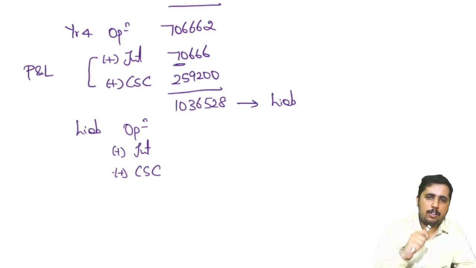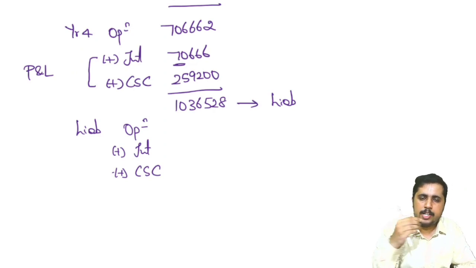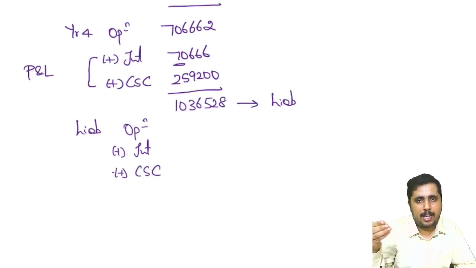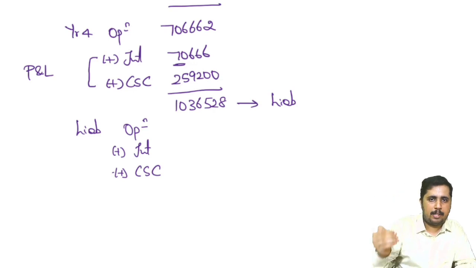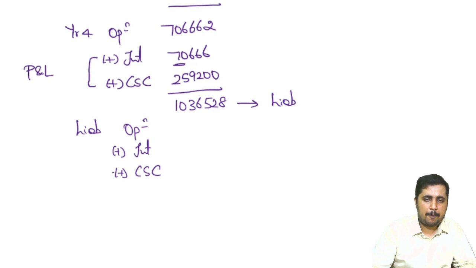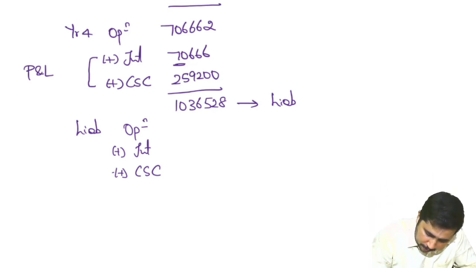But if you have 100 employees, each employee will have a different span. Each employee will be retiring from my organization on a different date. During the year, let's say 5 of the employees have retired, I have to make the payment for 5 employees. If I make the payment to them, my liability will reduce to that extent, which means liability account debit to bank account. Therefore, if there are any benefits paid, that will be deducted.